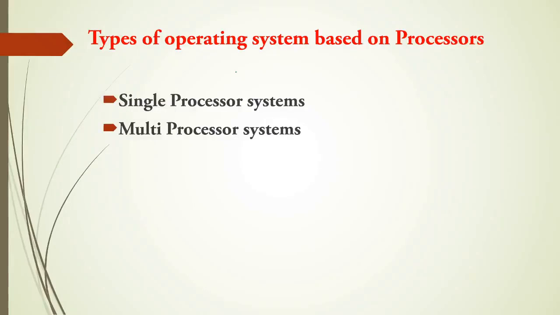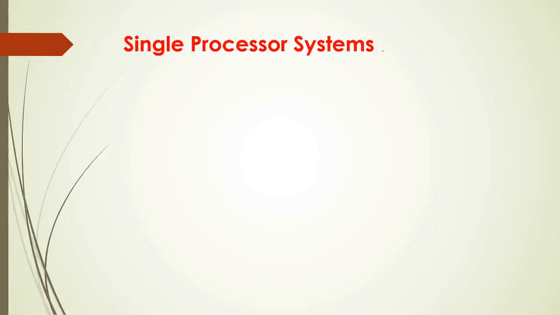Types of operating system based on processors. We have two types in this: single processor systems and multiprocessor systems. So let us understand the single processor system with the help of a diagram first.